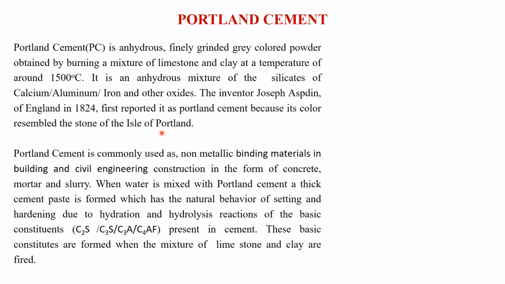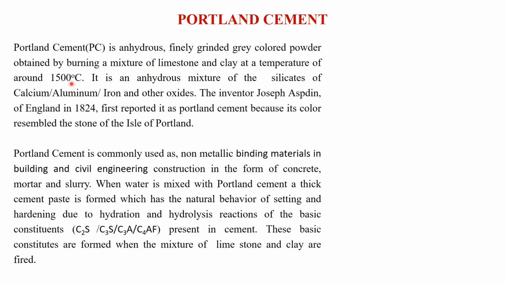Portland Cement is basically a very commonly used material nowadays and we are very well aware of it. Portland cement is basically anhydrous, finely ground, grey colored powder obtained by burning a mixture of limestone and clay at around 1500 degrees centigrade.